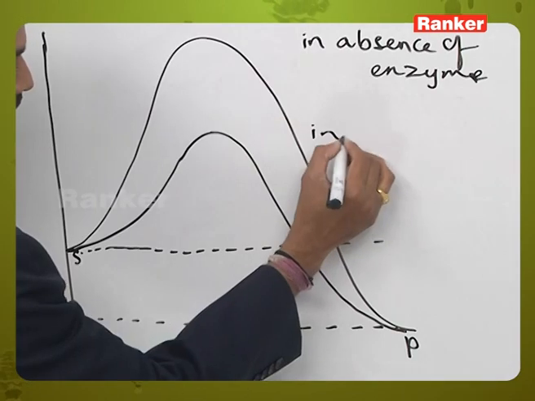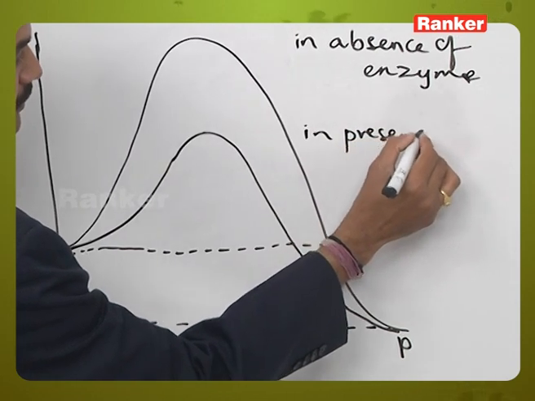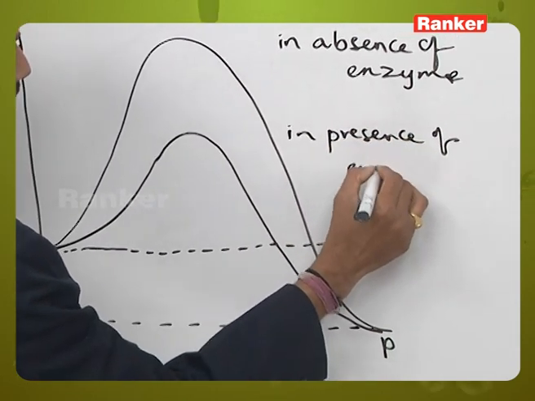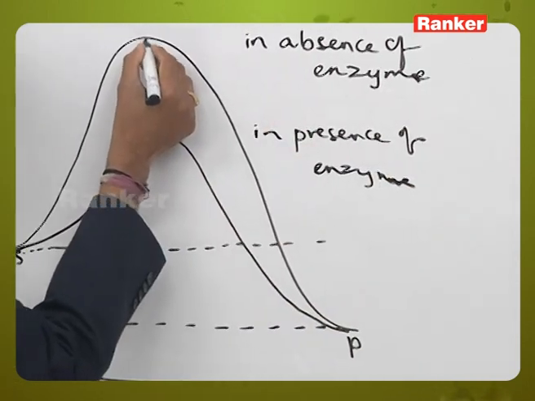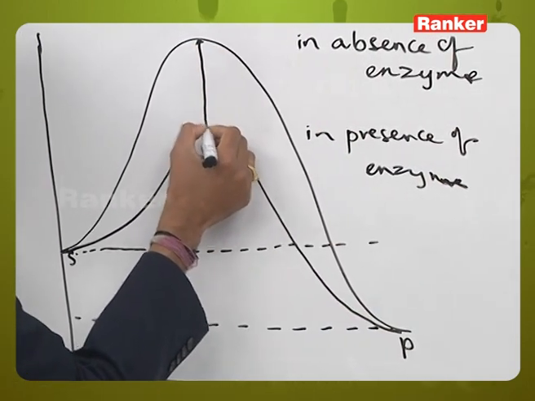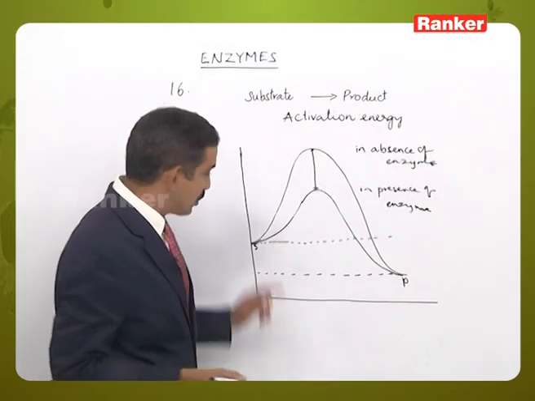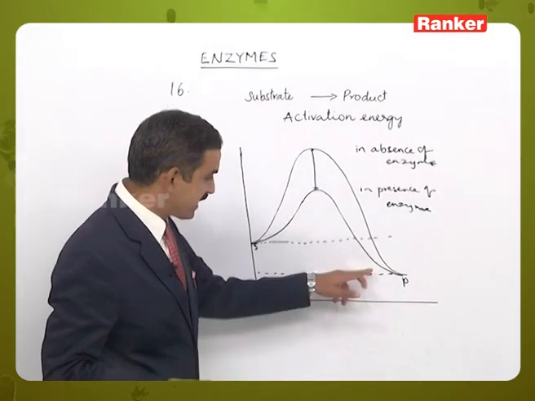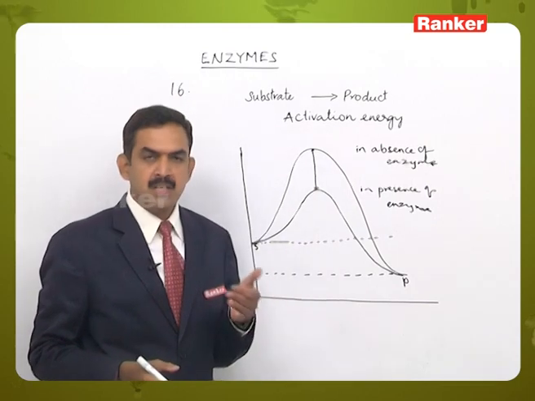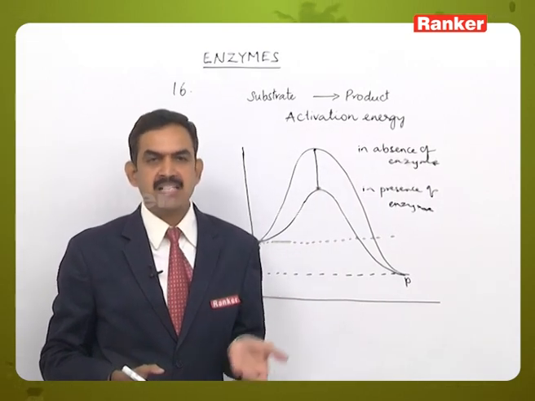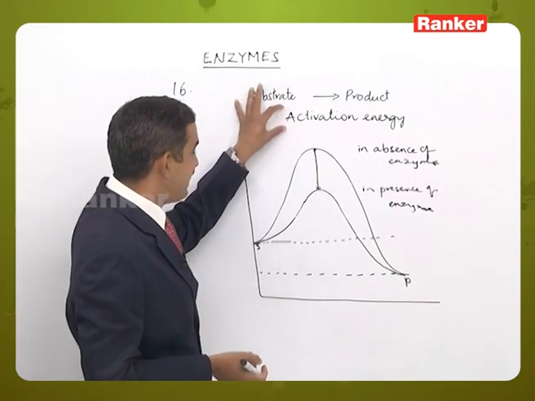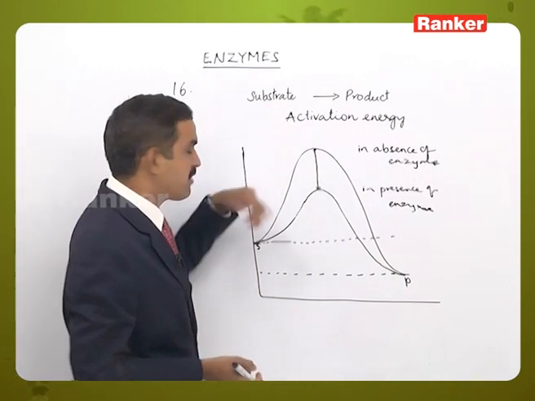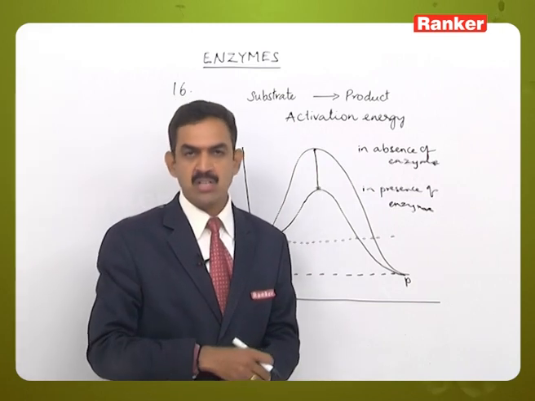That is, in the presence of enzyme, this amount of energy is decreased by the enzyme molecule, so that the substrate can be converted into product in a short period of time. The enzyme decreases the activation energy so that it fastens the rate of reaction.